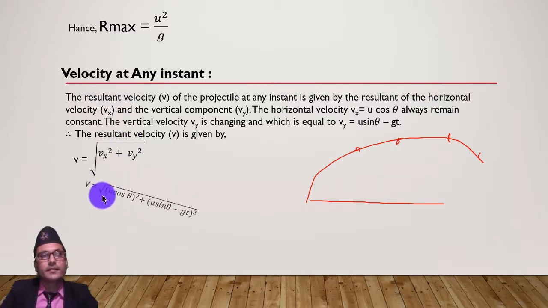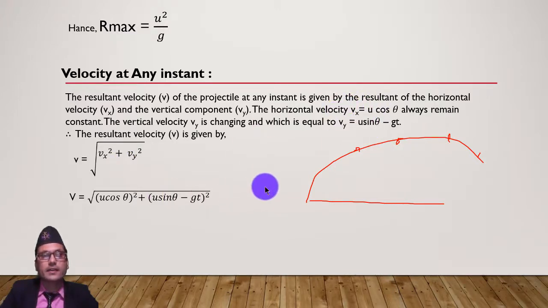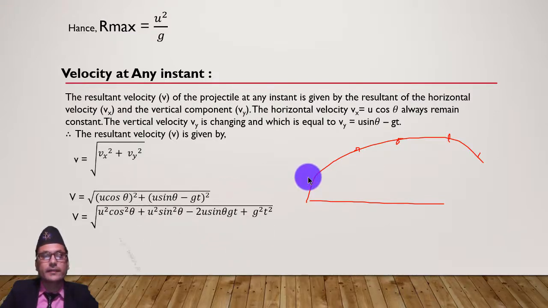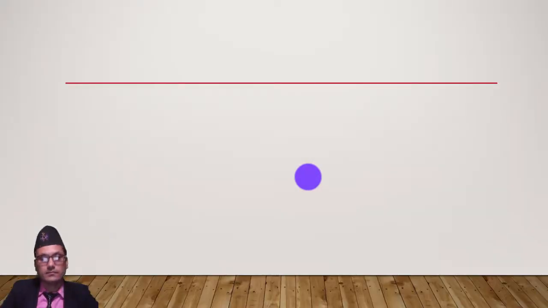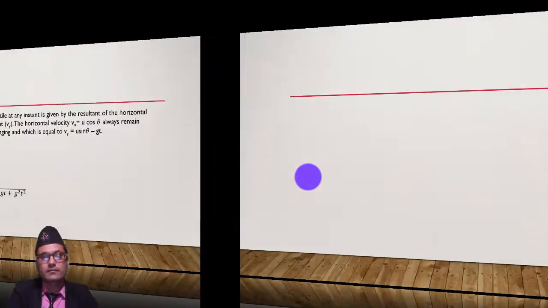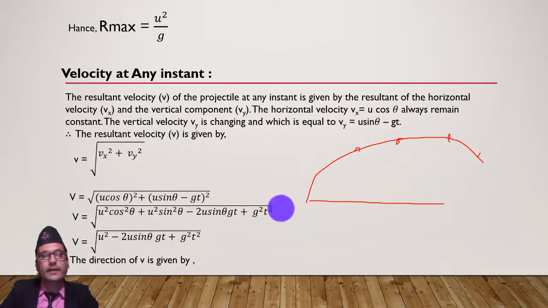Then v equal to the square root of u cos theta square plus u sin theta minus gt square, putting the values as given here. Solving this equation, we can get v is equal to the square root of u square minus 2u sin theta gt plus g square t square. And for the direction, what is the direction?